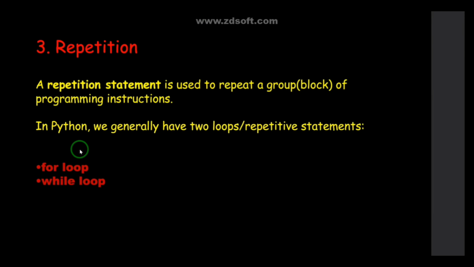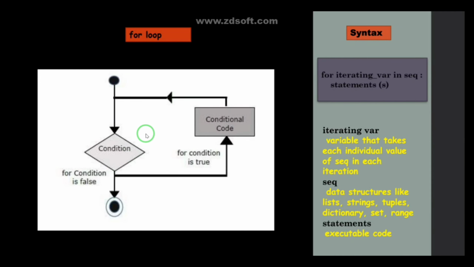And coming to the third one, that is repetition. A repetition statement is used to repeat a group of programming instructions. Suppose, guys, you want to evaluate four or five lines of code repeatedly and check a condition. In that case, you can go for a for loop or while loop. So what is meant by for and while? Let us check. For the for loop, I have mentioned the flowchart here, the syntax, and a description of that syntax.